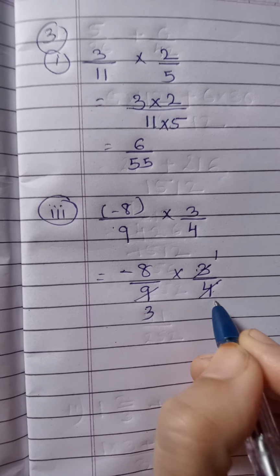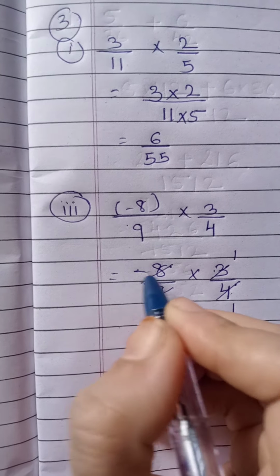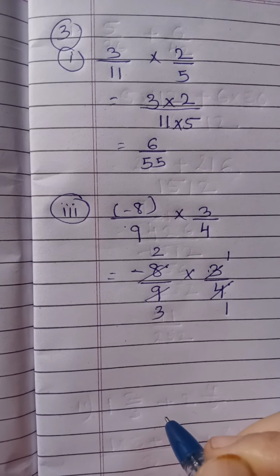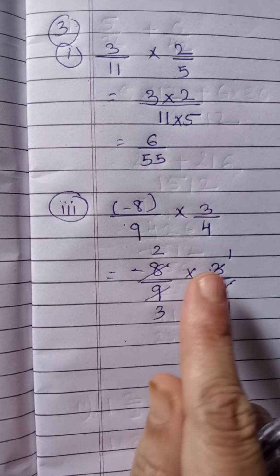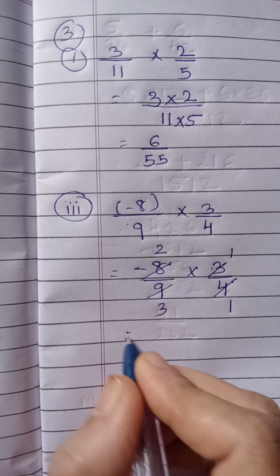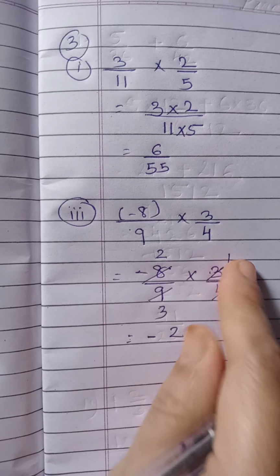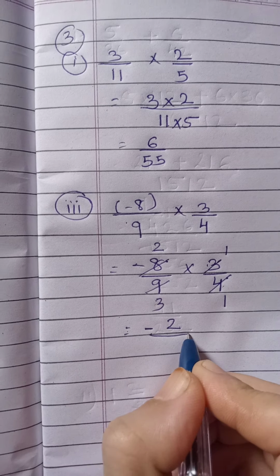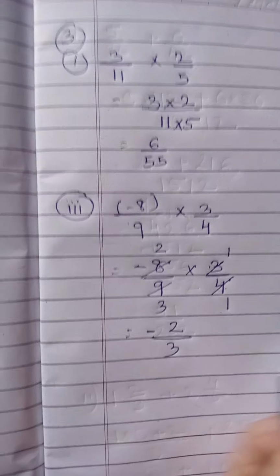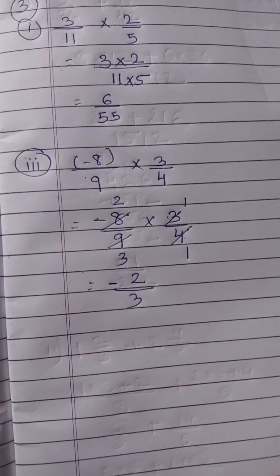See here, 4 1s are 4 and we can divide 8 by 4 also. 4 2s are 8. What is remaining? 2 multiply by 1. Here the minus sign is also remaining, so we have to put this one also. Minus 2. 2 1s are 2 upon 3 1s are 3. What is the answer? Minus 2 upon 3.